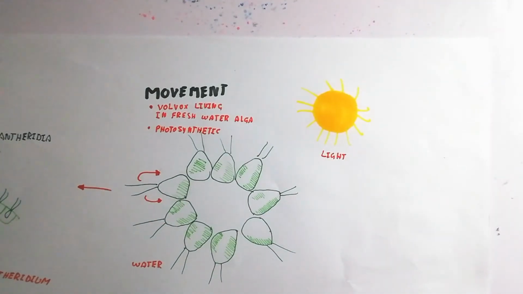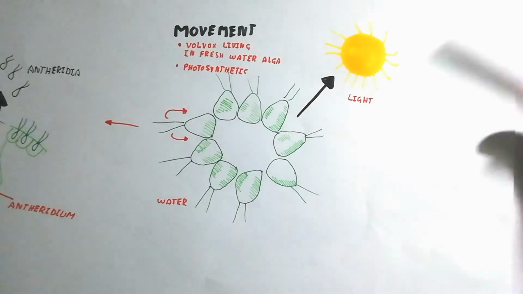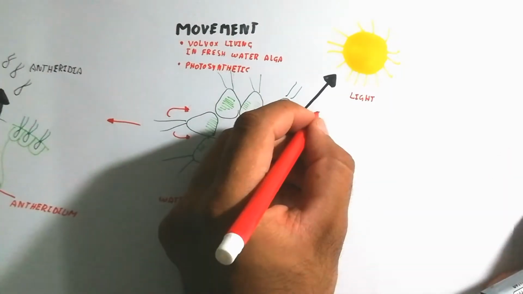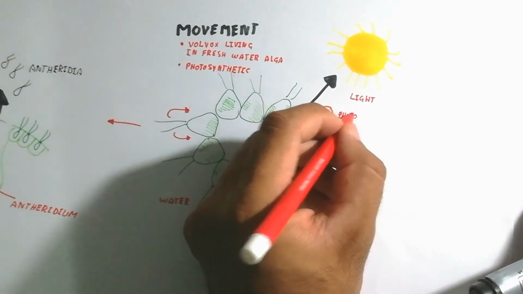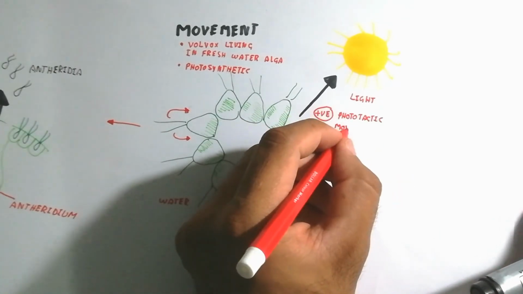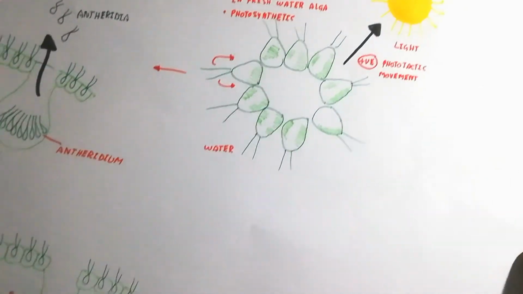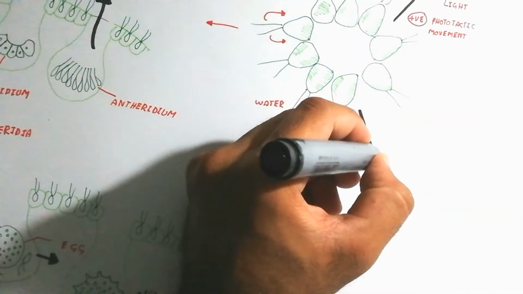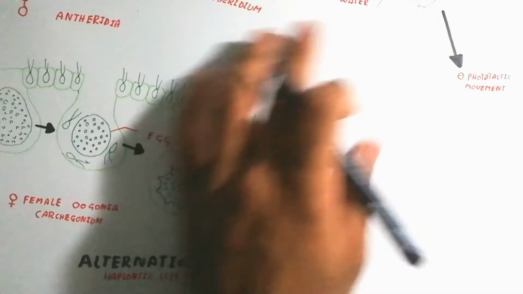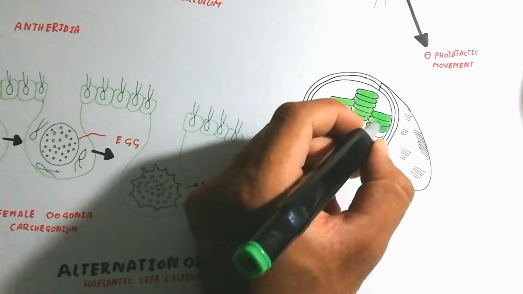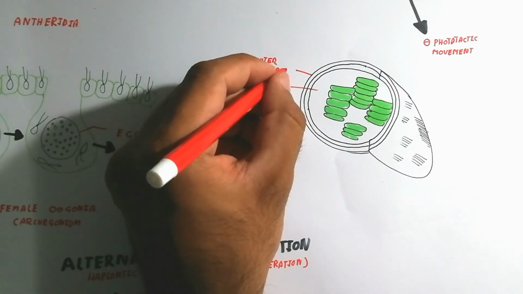So on the basis of light requirement it moves toward the light, which is known as positive phototactic movement. If it moves away from the light, that is known as negative phototactic movement.